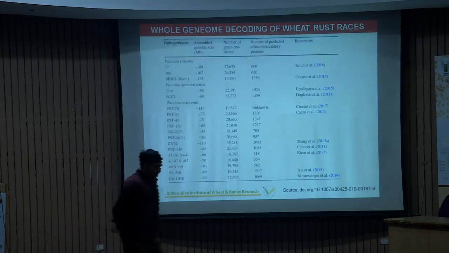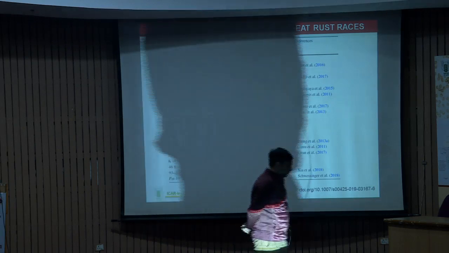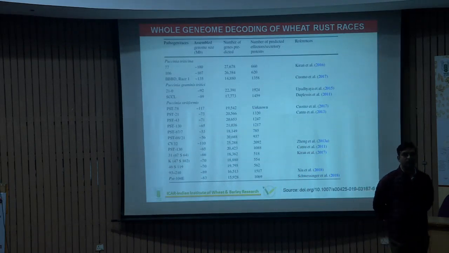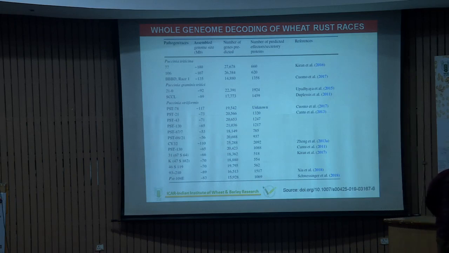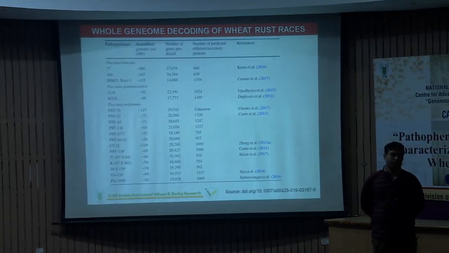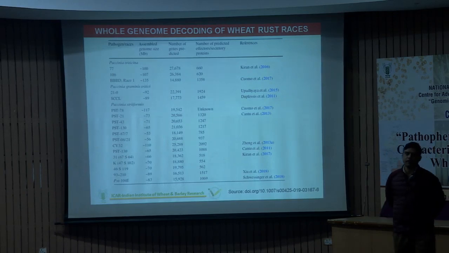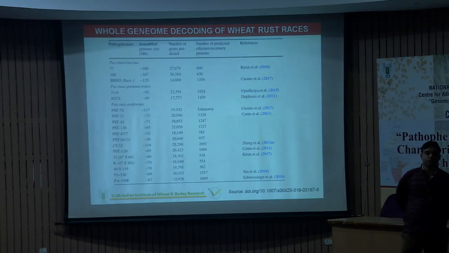So far, it is quite difficult to interpret the information based on a single gene system like ITS or beta tubulin, because the races are multiplying at a fast rate in nature. So people are trying to compare these populations based upon whole genome analysis.